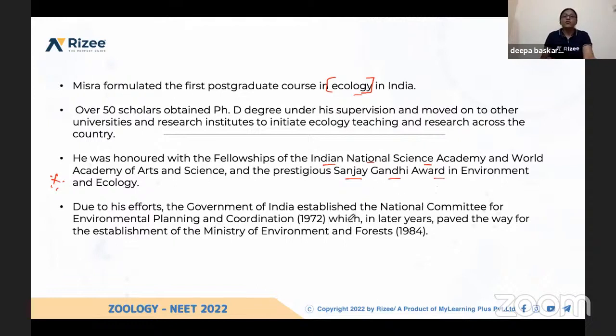Due to his efforts, the Government of India established the National Committee for Environmental Planning and Coordination in the year 1972. This is also important. All these things are given in NCERT. In later years, this paved the way for the establishment of the Ministry of Environment and Forest by the Government of India in 1984.